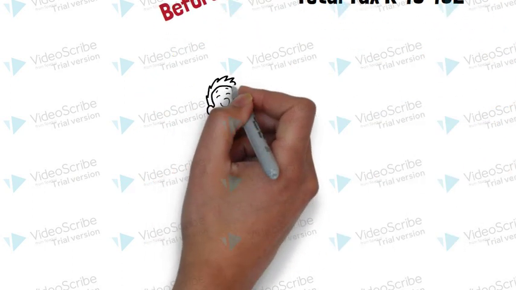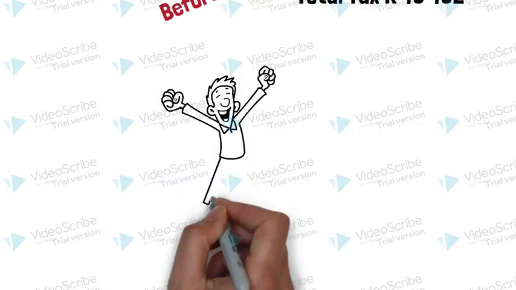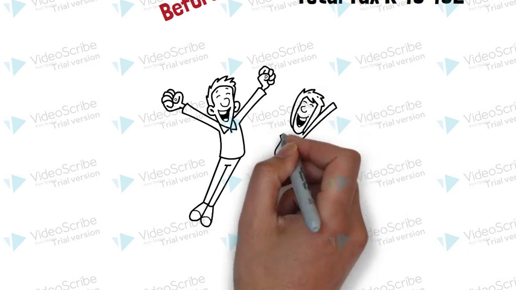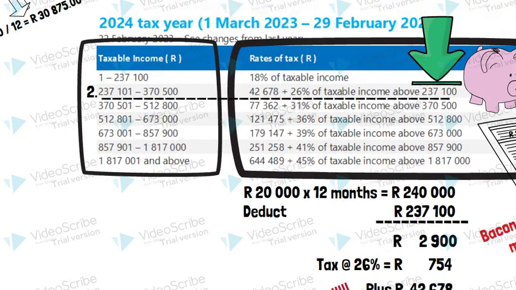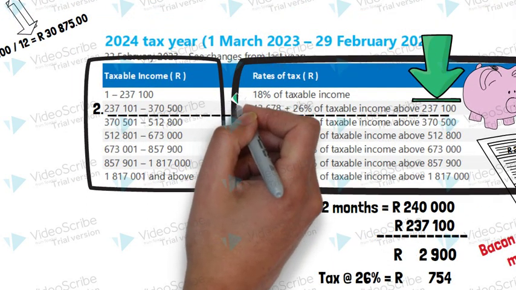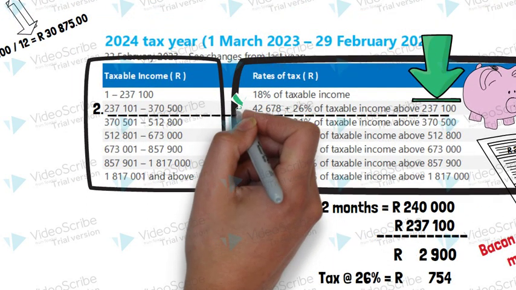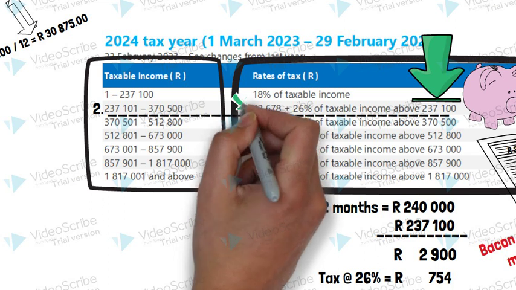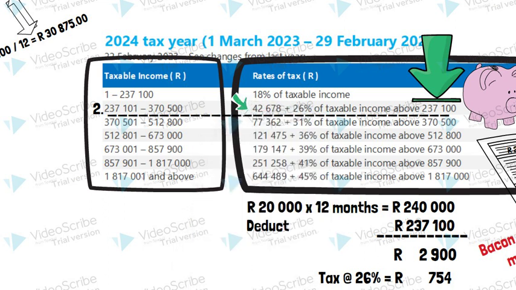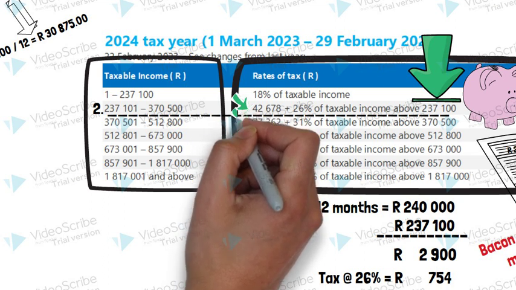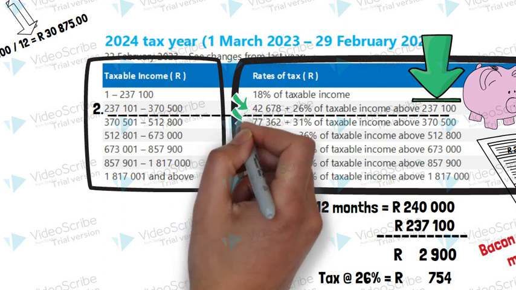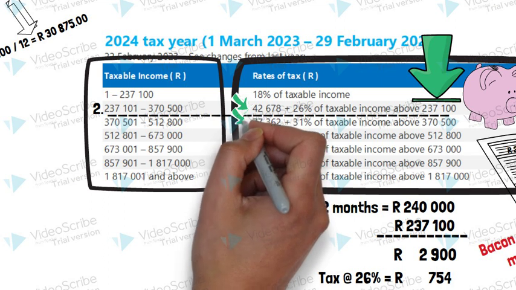Before rebates? Rebates like a discount on tax? Yep, that's correct. But before we discuss the rebates, let's investigate that 42,678 that all people in bracket 2 must pay, because that figure jumps to 77,362 in the next bracket.